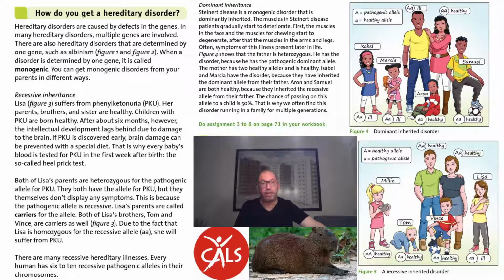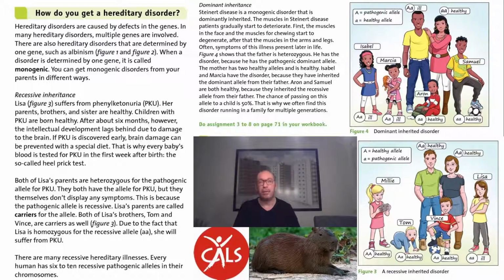Aaron and Samuel are lucky. They only have the small letters. If a trait is dominant and it is also a disorder, then it's far more likely that it's passed on. Luckily, this is a very rare disease, because otherwise a lot of people would have it.